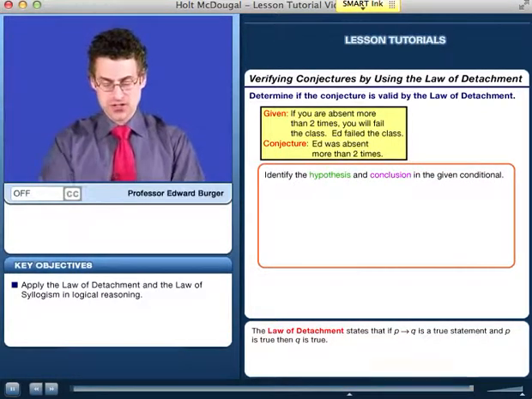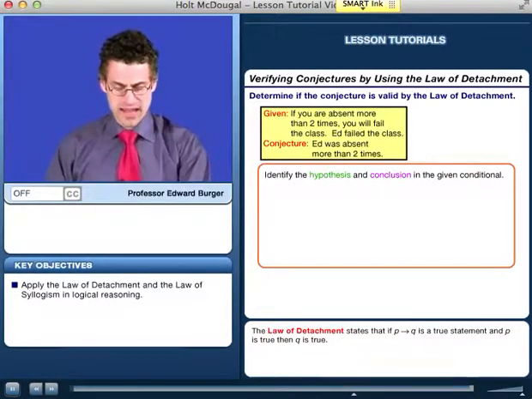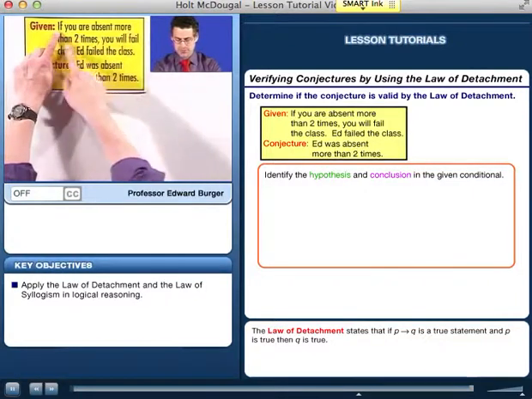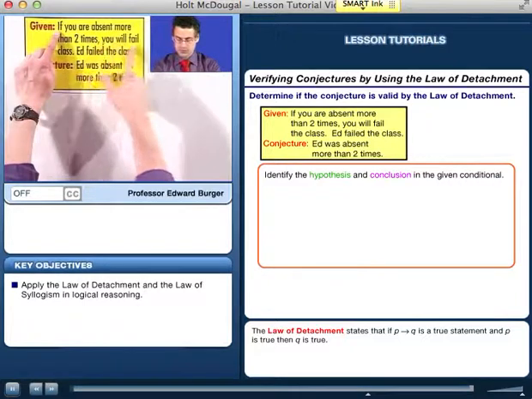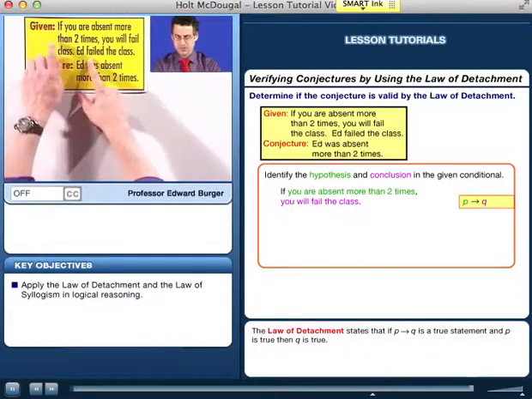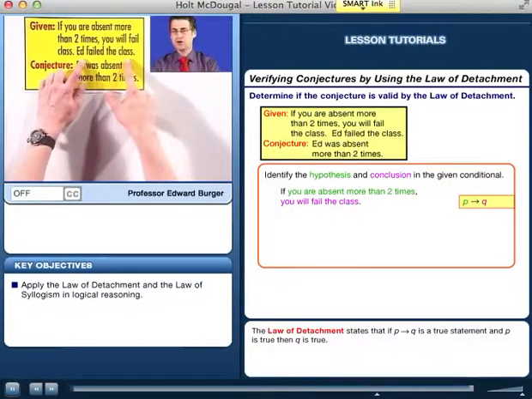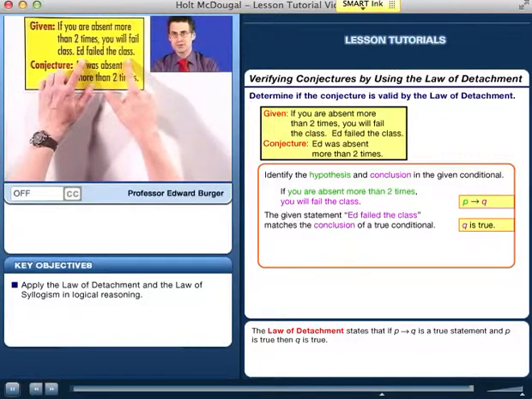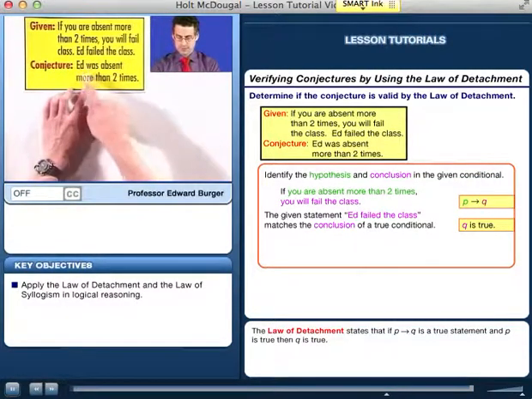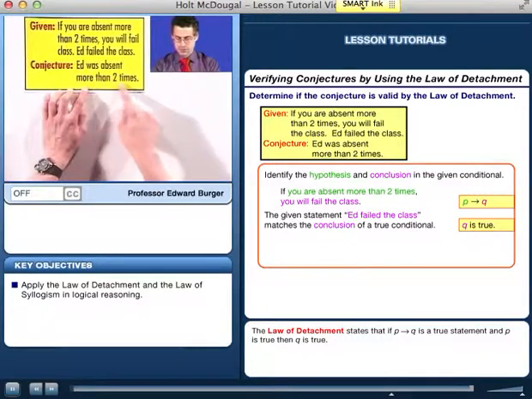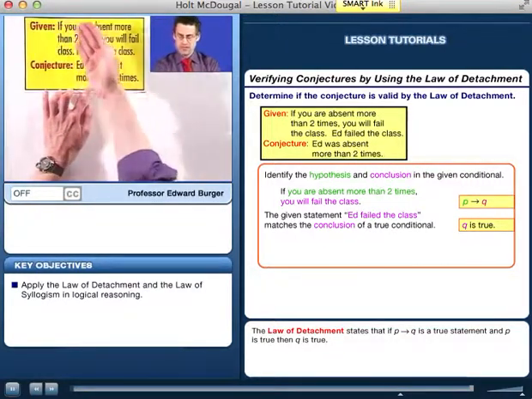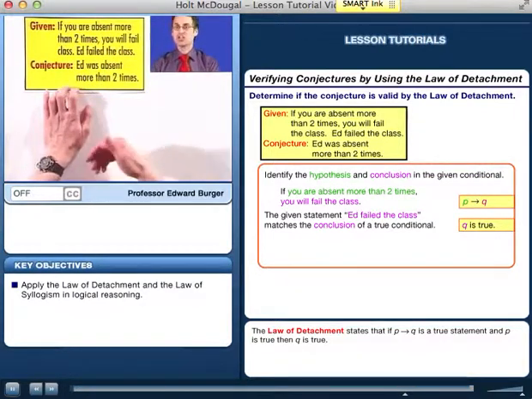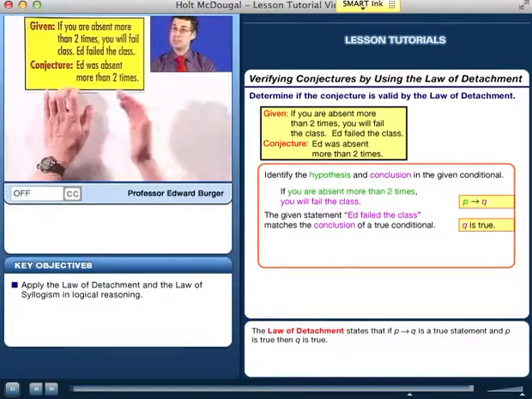Now, is that logical template set up here? Well, here we have if P, that's if you're absent more than 2 times, so P is you're absent more than 2 times, then Q, you will fail the class. And we're told that Ed failed the class, so I'm told that Q is true. And I'm asked, Ed was absent more than twice. So this, in fact, is P. So I have if P, then Q, and I'm told that Q is true. Can I conclude that P is true using the law of detachment?